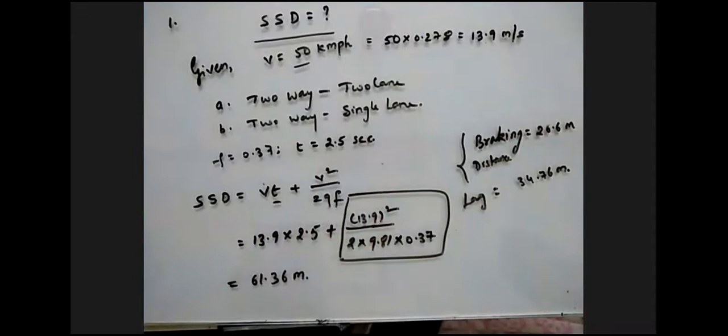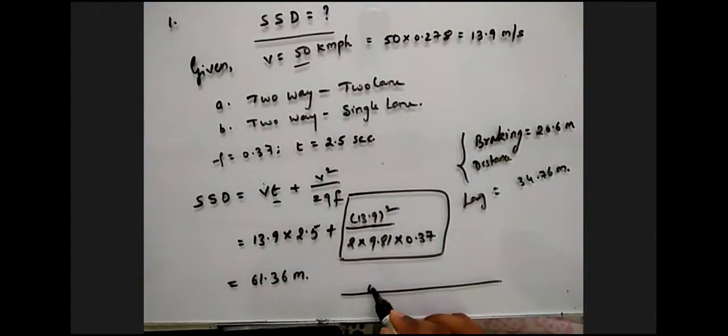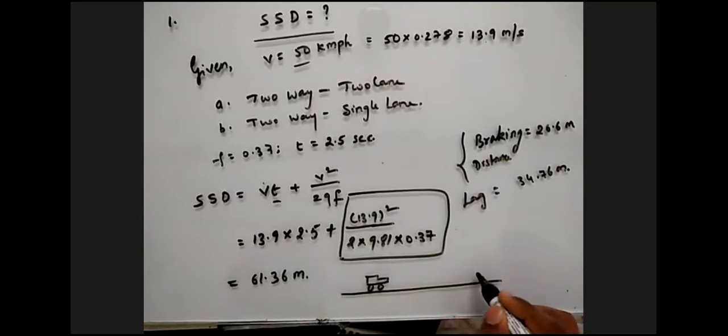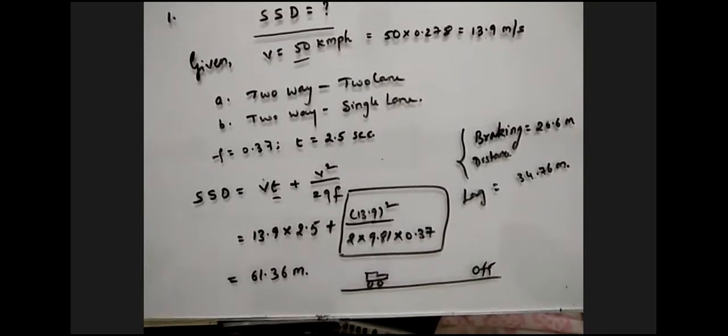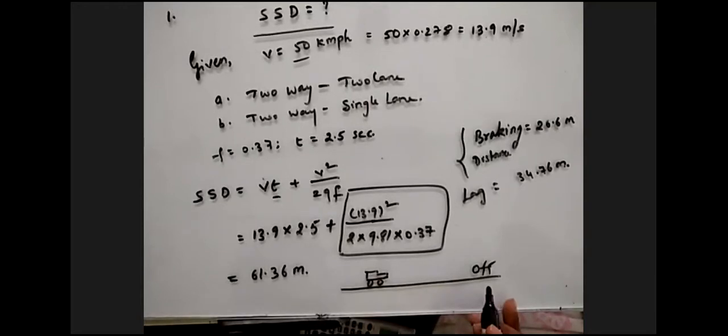When a vehicle is going on a path, whenever he sees an object in the middle, you just assume that it is a kind of angle. So when he sees that, first he will think for a while.